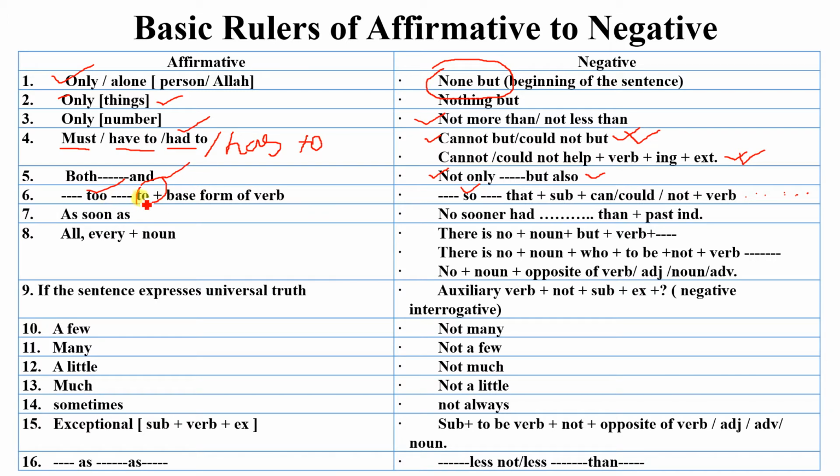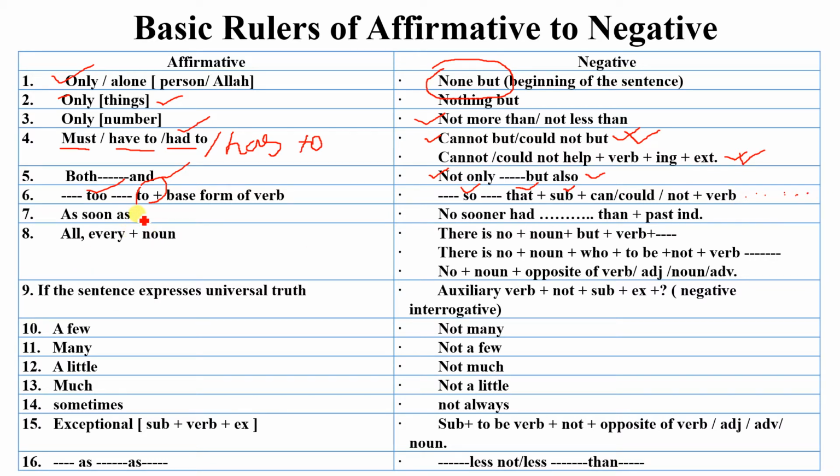Okay, please listen to my lecture very carefully. Instead of "to," you have to use "that" plus subject plus "cannot" or "could not," depending on the tense, and then the verb and then the extension of the sentence.